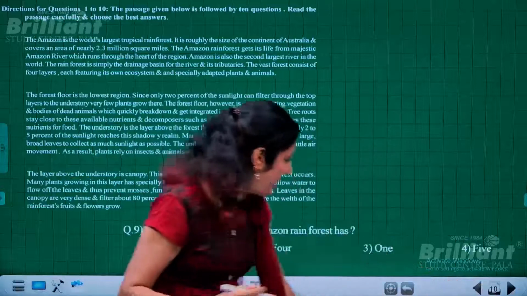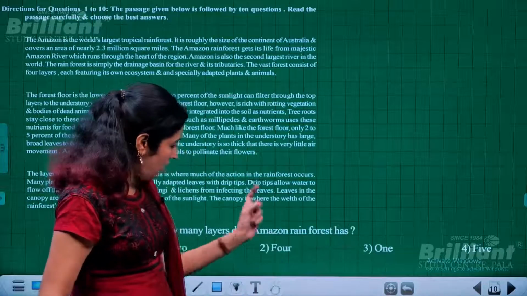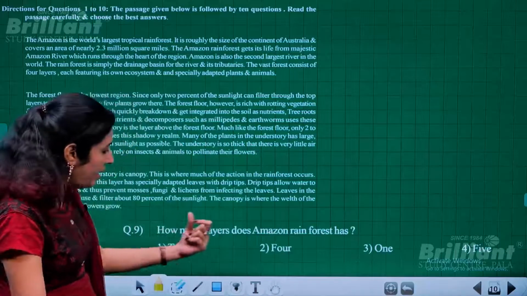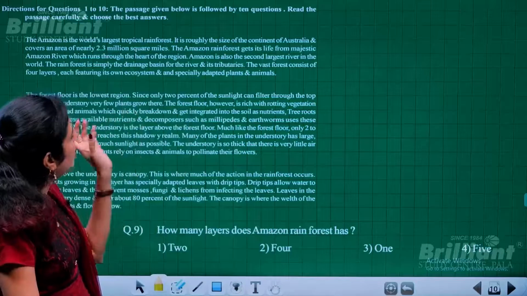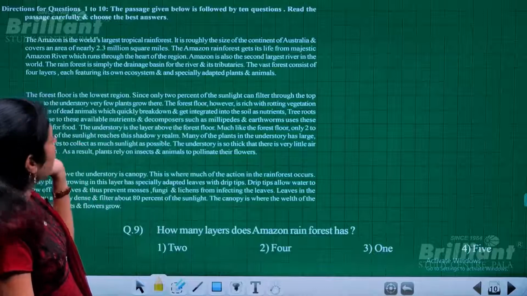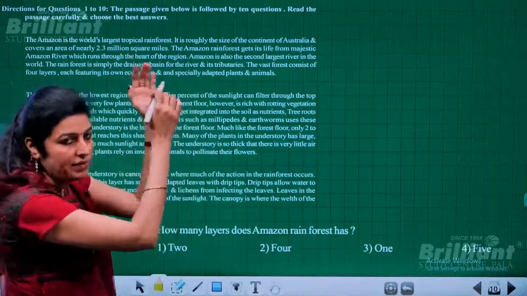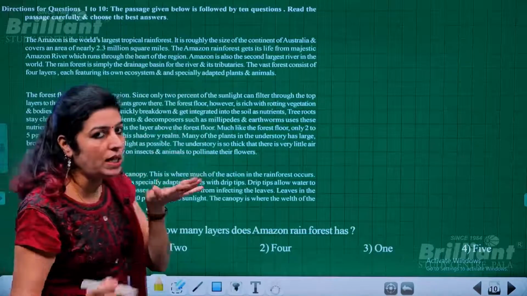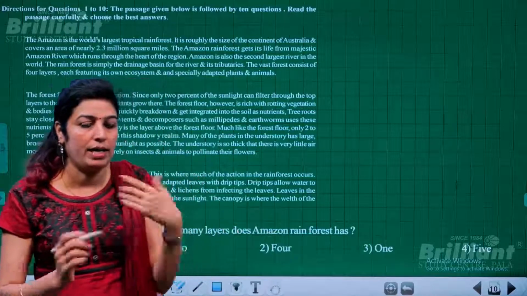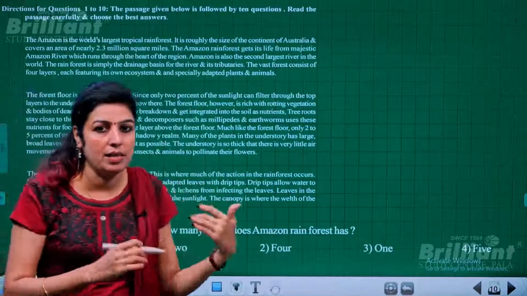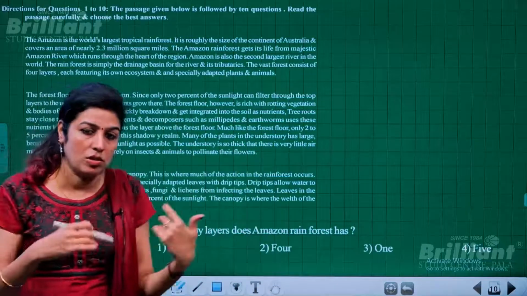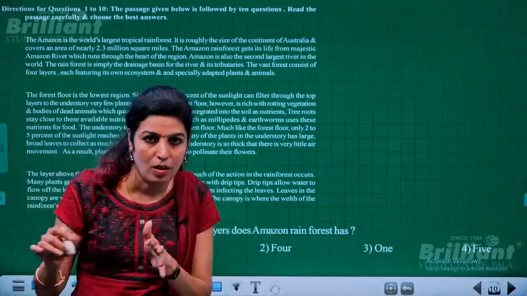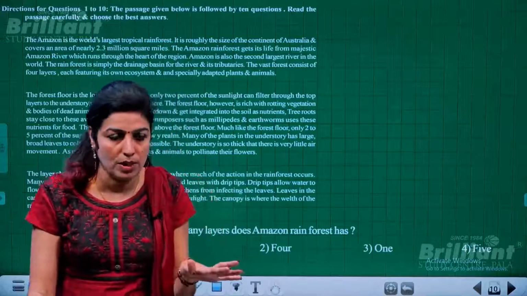Then the final question based on this same passage: how many layers does the Amazon rainforest have? And that is given at the top. See, it is given in the first paragraph. So don't think that the first answer will be in the first paragraph, and then the remaining will be in either the first or second. It does not always go in a particular order, so that is not always possible.